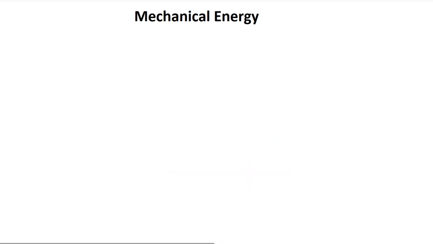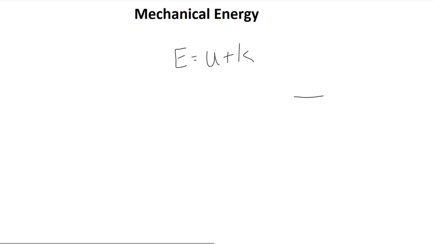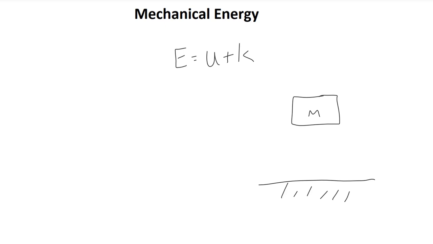As I mentioned earlier, mechanical energy, which again I've used capital E for, but you may see things like E sub m, is equal to the sum of potential and kinetic energies. Again, in the example of an object falling under gravity as I discussed earlier, the object's kinetic energy is increasing because its velocity is increasing, and its potential energy is decreasing because its height from the ground is decreasing. Overall, its mechanical energy remains constant. Its mechanical energy is conserved. However, this is only in a very idealized situation.